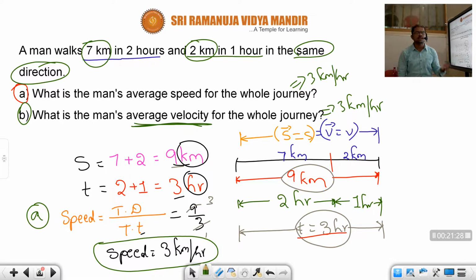Specific direction in the sense what, children? Straight line. When it is moving along a straight line, what will happen, children? The distance and displacement both are equal. When distance and displacement are equal, the average speed and average velocity are equal.